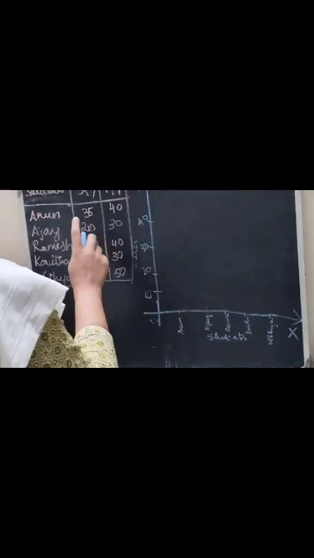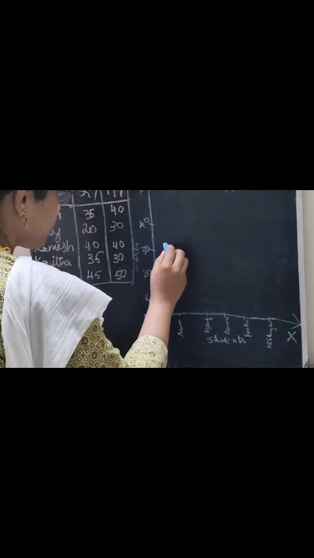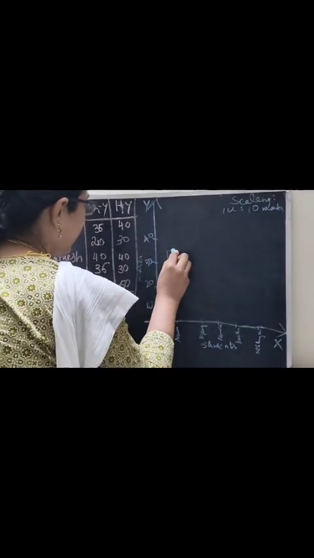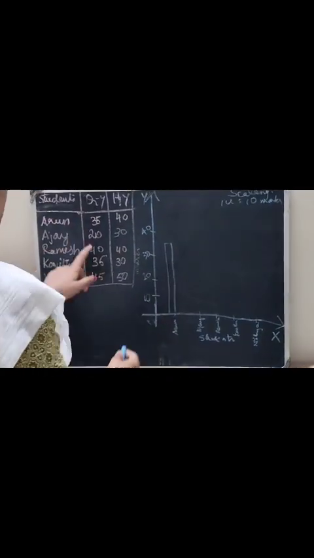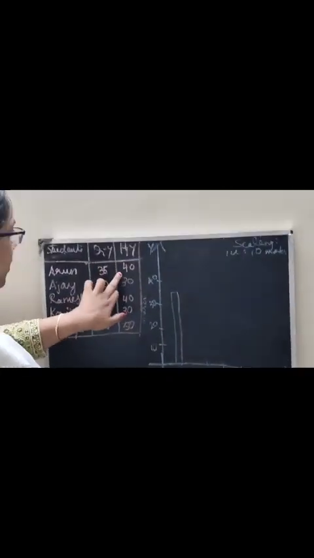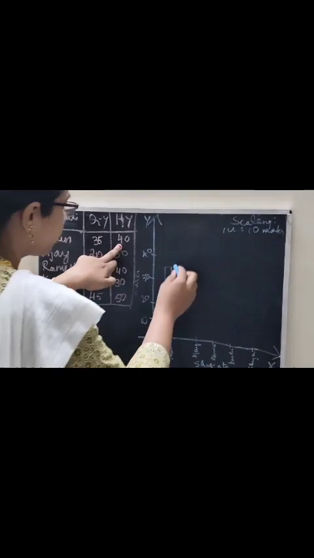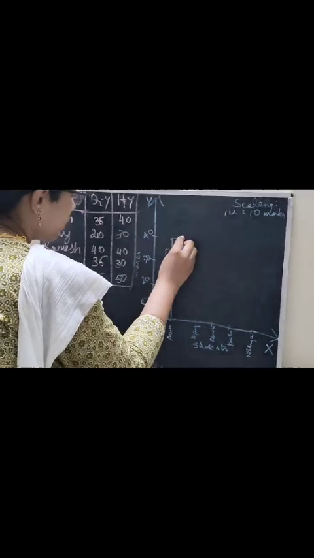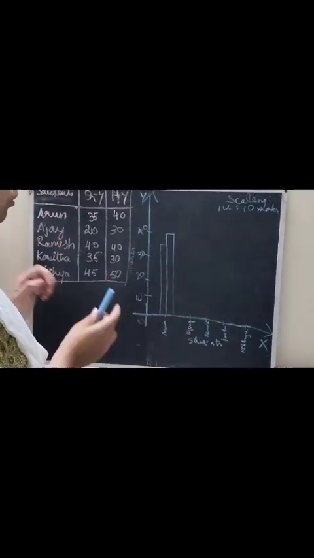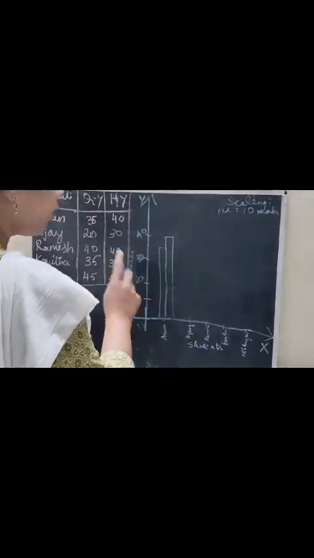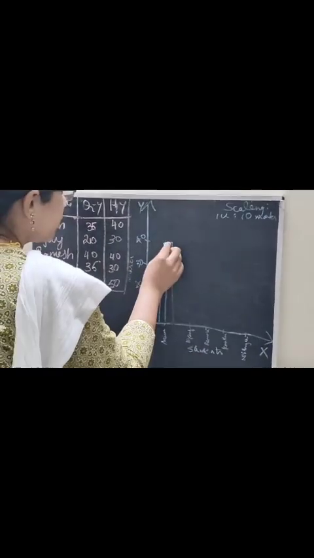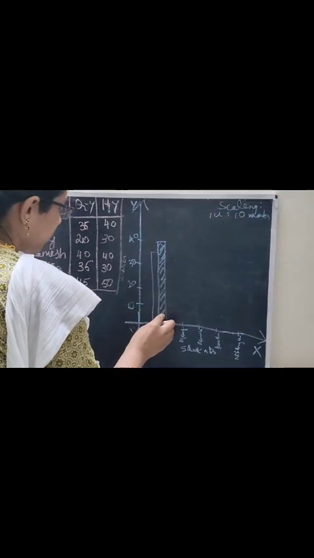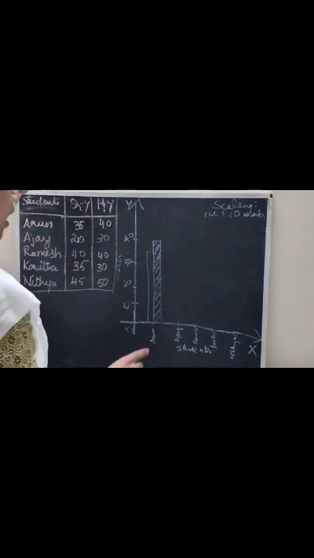Okay. Now we are going to represent Arun's mark for quarterly. So quarterly, what is his mark? 35. As I said earlier, 35 comes between 30 and 40. I am drawing a bar like this. And we are also going to represent his mark in half yearly. His mark is 40. So 40, we are going to merge these two lines here. So this is 35 and this is 40. So how to differentiate these two? I am using a striped mark. So this is his quarterly mark and this is his half yearly mark.